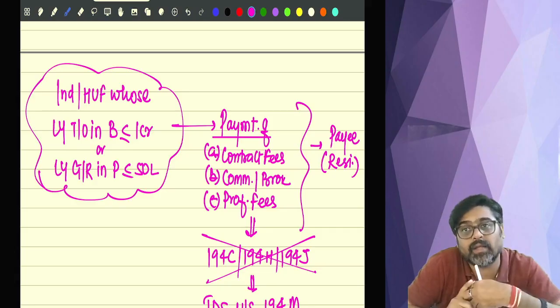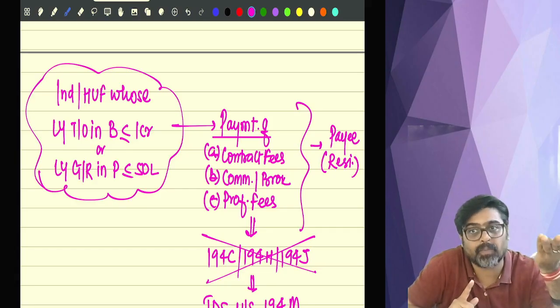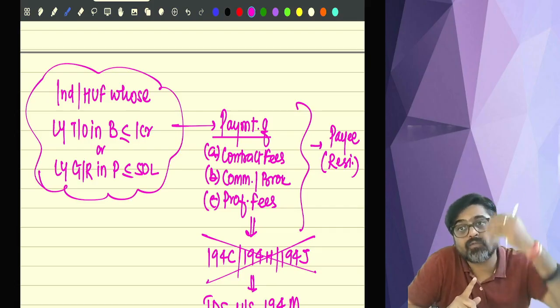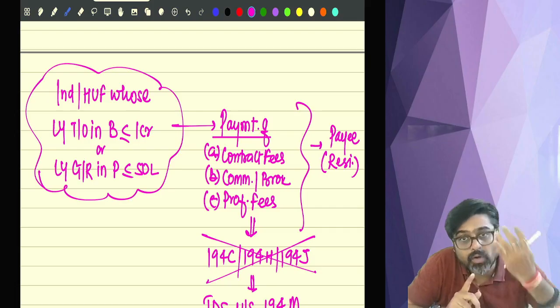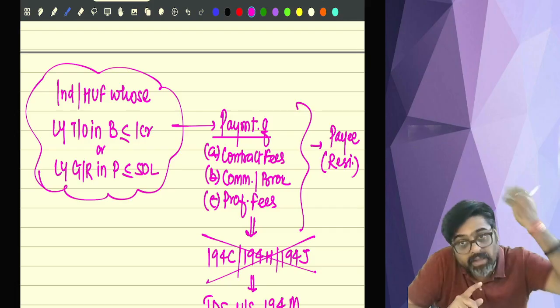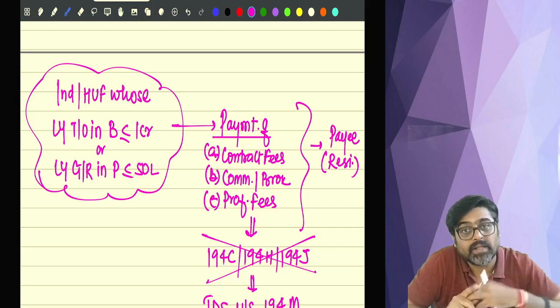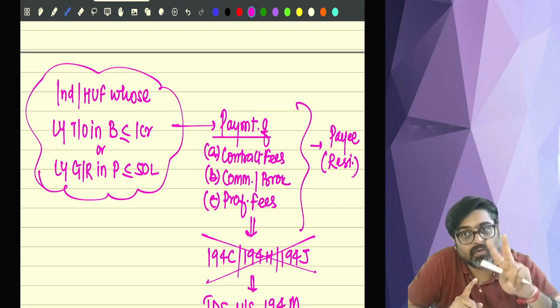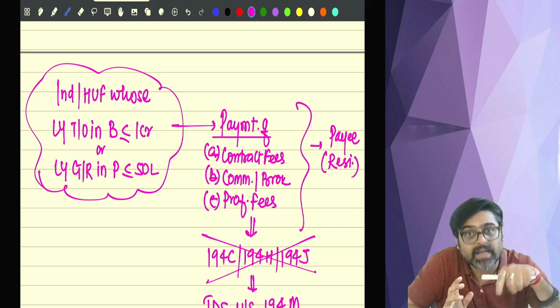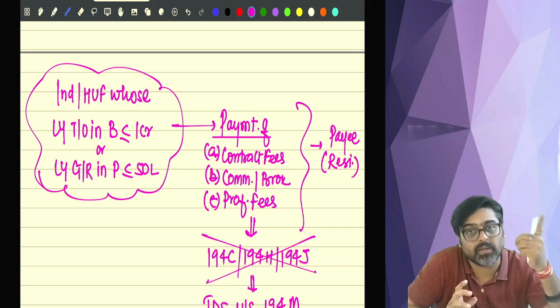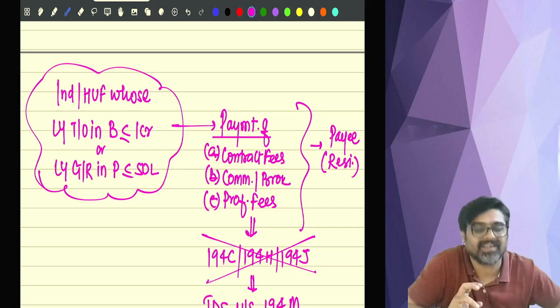But what we are seeing is that this year you are making the payment of contract fees more than 50 lakhs. Or you are making the payment of commission or brokerage more than 50 lakhs. Or you are making the payment of professional fees more than 50 lakhs in this year. Then even if you are not covered by 194C, 194H or 194J, we will tell you to deduct TDS under section 194M. On the entire amount which you are paying during the year, you are going to deduct TDS at the rate of 10%. Understanding or not?